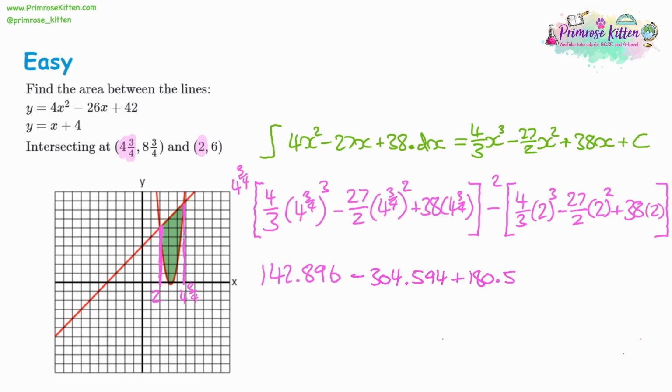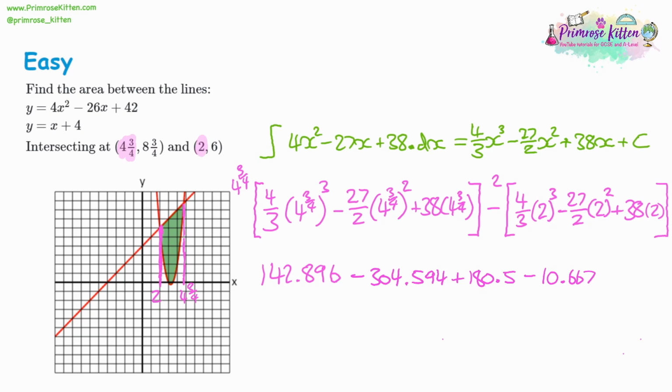Let's have a look at the second bracket now. So again, we've got 2 for this one. Cube it, multiplied by 4, divided by 3. And altogether, we're going to be taking away this one. Take away 10 and 2/3. So we could write 10.667 to 3 decimal places.